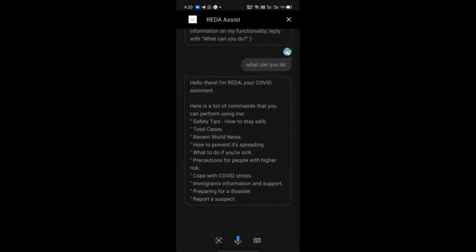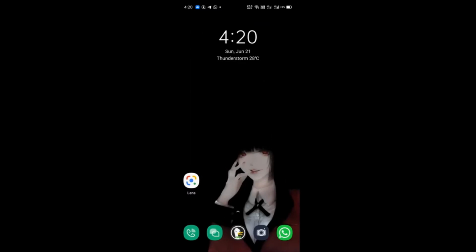I shall skip through this, but as you saw, we can use Reda Assist even on our phones seamlessly without having any issues. This way, Reda can be used even when we are away or when the robot is not accessible. Through this also we can report suspects, which is a really good thing.